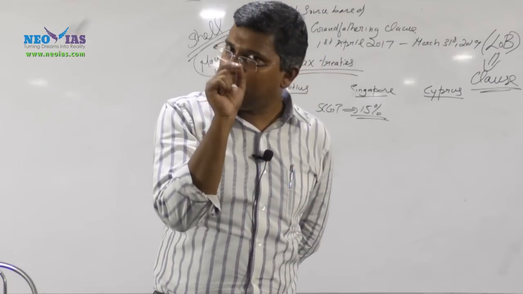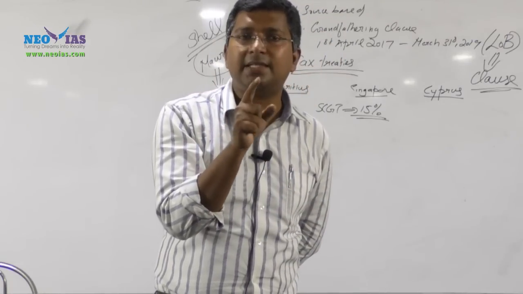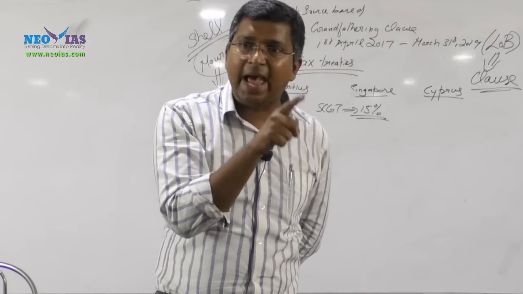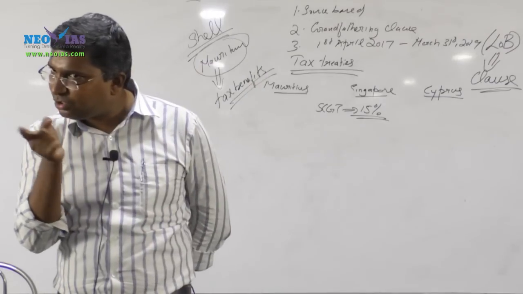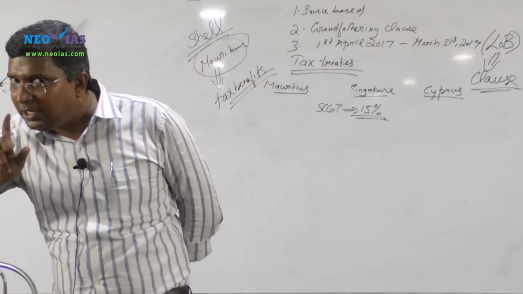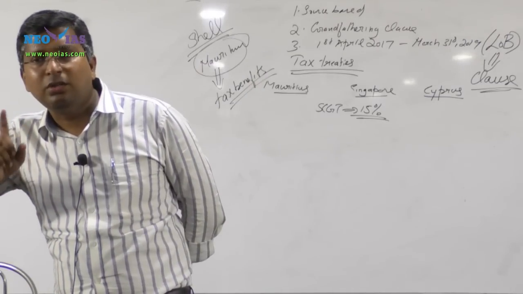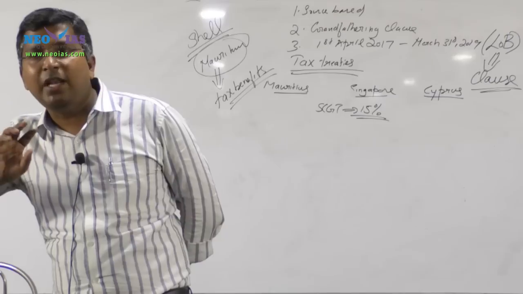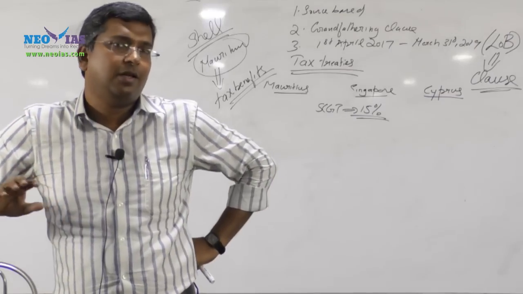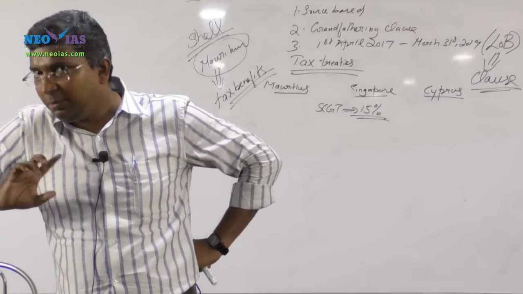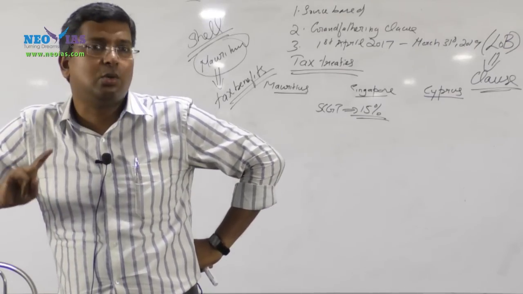So limitation of benefit is an anti-tax avoidance strategy. Yes or no? This clause will be benefiting only genuine investors, not shell companies. So limitation of benefit we have to discuss in relation to GAAR.